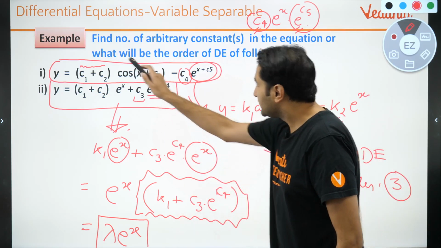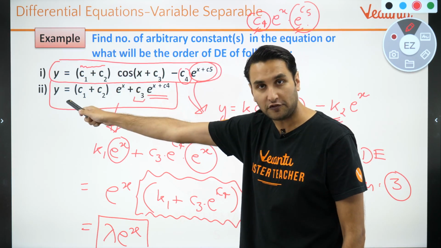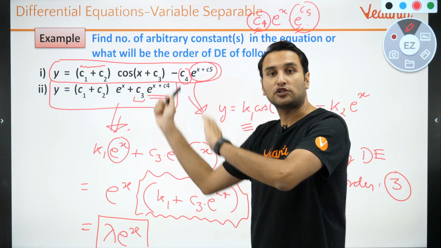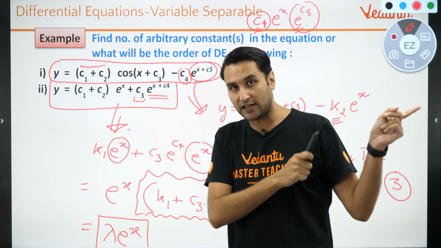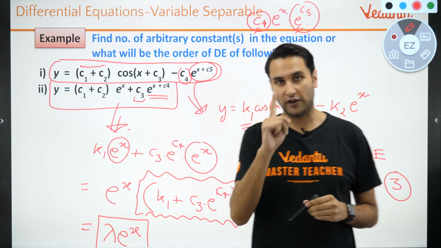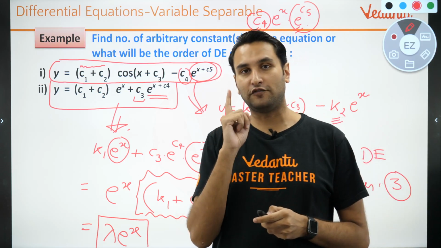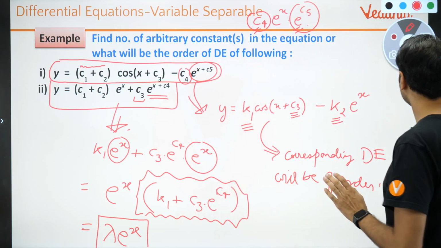So bachcho, this is an equation, it is a family of curves. If you create its corresponding differential equation like we learnt in the previous class, उसका order बच्चों कितना आएगा? Its order is going to be 1. It will be a first order differential equation. Got it? Clear?